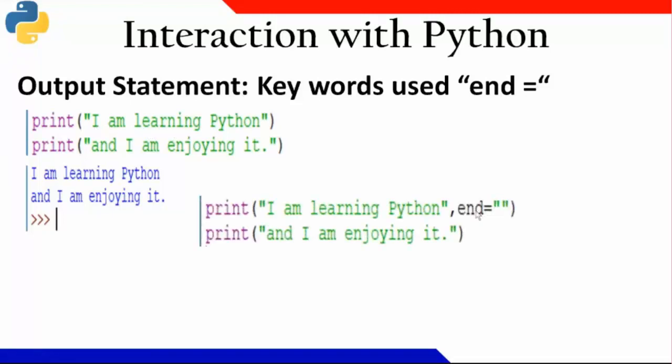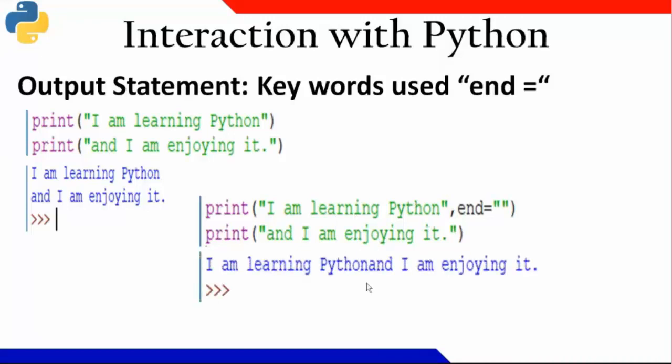For that, I'll write end equal to double quote. When I write end equal to double quote, both strings will be combined into one. So look, "I am learning Python", and this "end" is in the second line here.